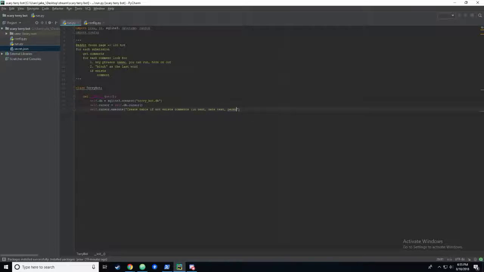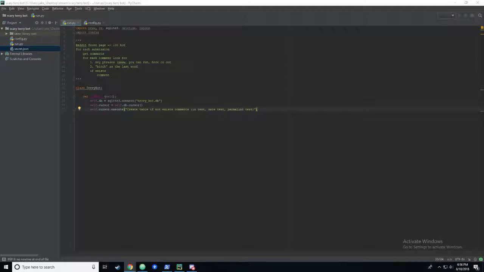And then why not just create a permalink as well, which is the link to the comment that we're commenting on. Maybe for later if we want to go back and comment on other people's comments based on our comments, or if we want to upvote their comments that they wrote onto ours.